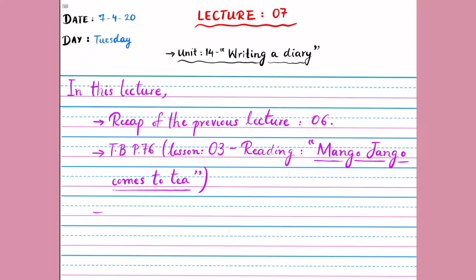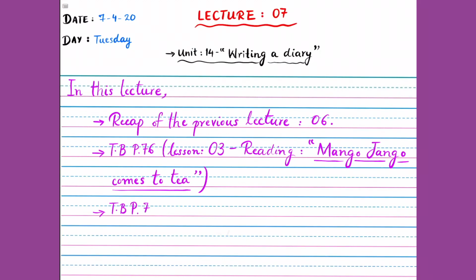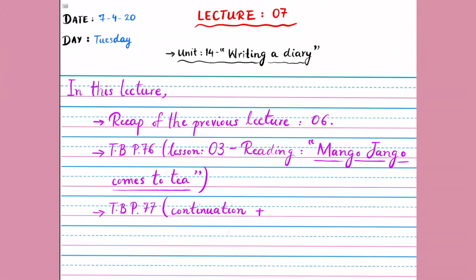And then the last page for today will be textbook page 77, in which there will be the continuation of lesson number 3, and then we will end this lecture